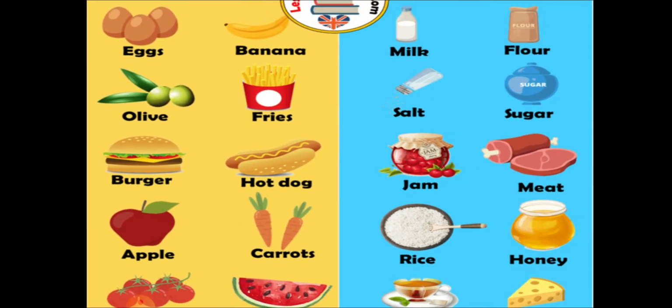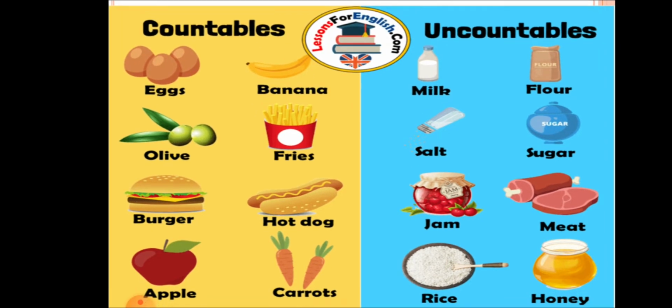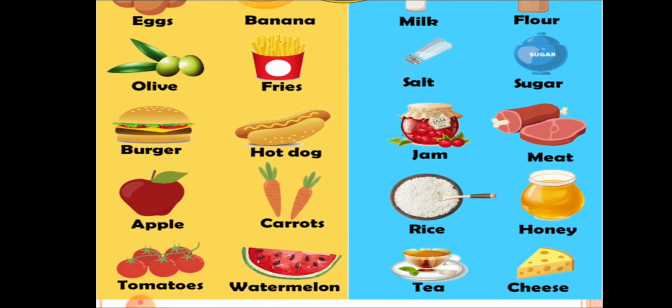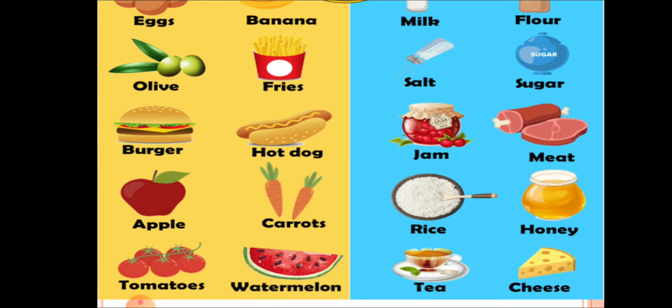Let us take some examples of countable and uncountable nouns. Here you can see eggs, bananas, olives, fries, burger, hot dog, apple, carrots, tomatoes, watermelon. These are all eatables. I have just given an example.